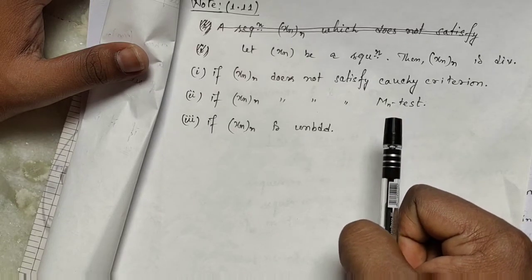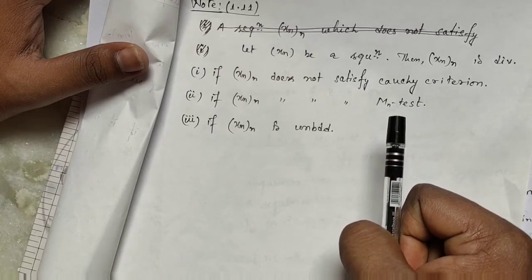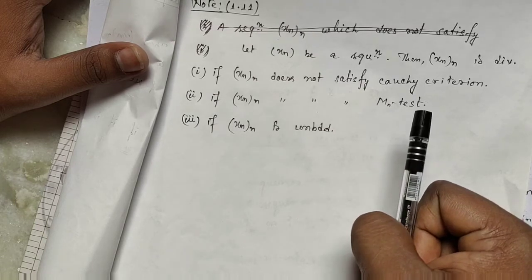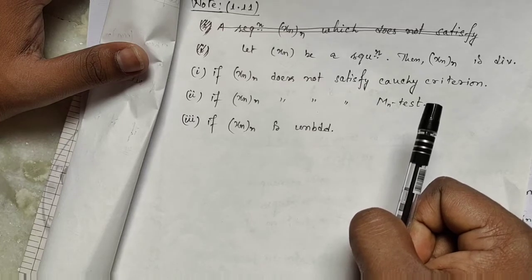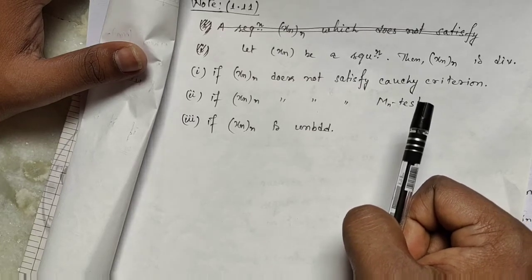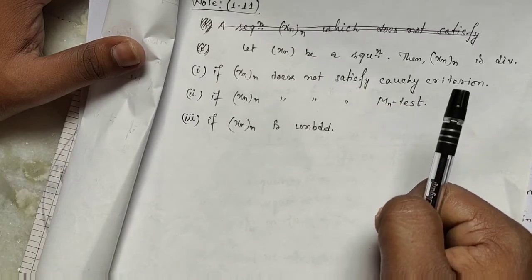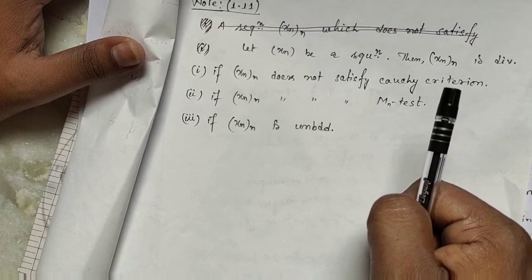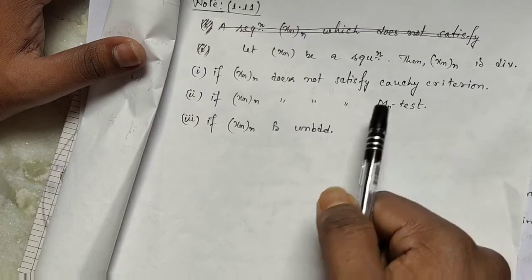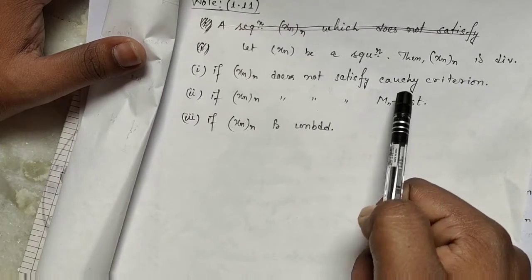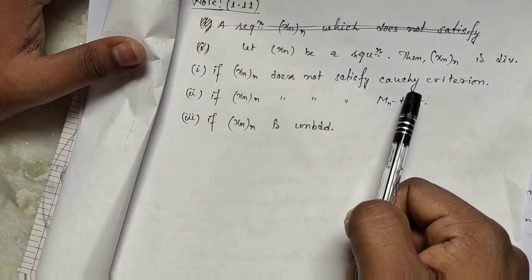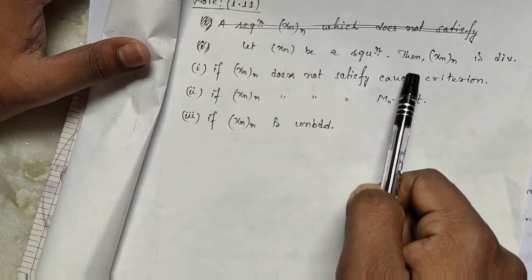If a sequence satisfies the Mn test, then it is convergent if and only if so, and every convergent sequence is bounded. So to prove a sequence is divergent, we prove any one of these.